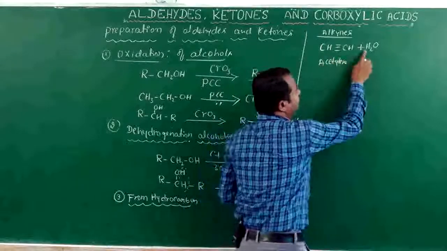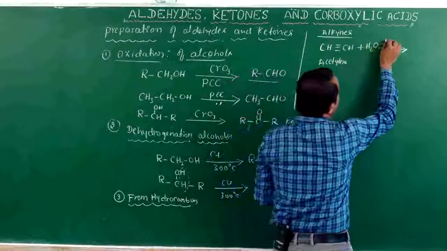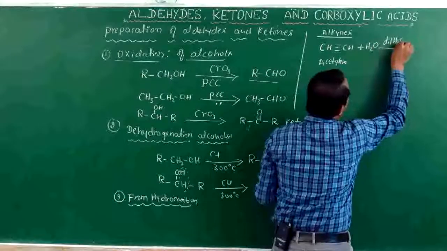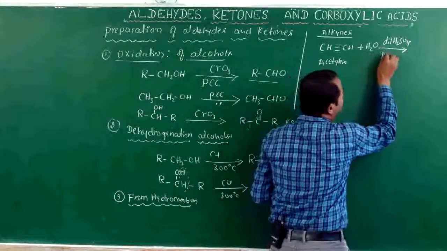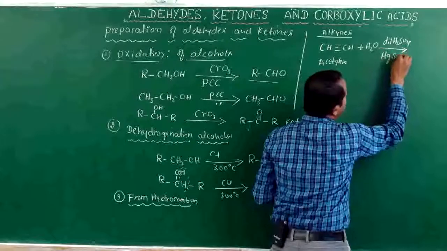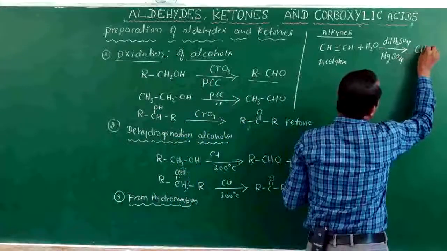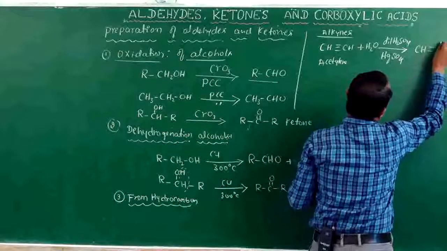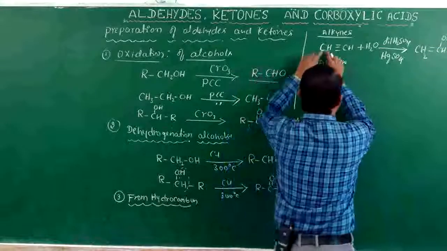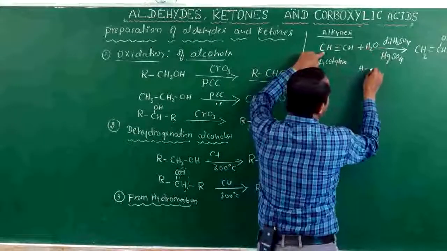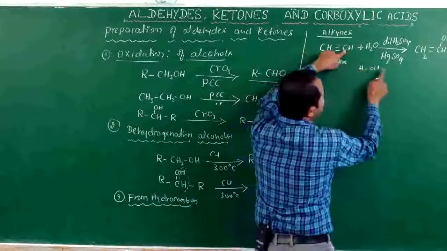Acetylene is heated with dilute H2SO4, which contains water, in the presence of 1% mercury sulfate, to form, with HOH adding, CH2 double bond CHOH.